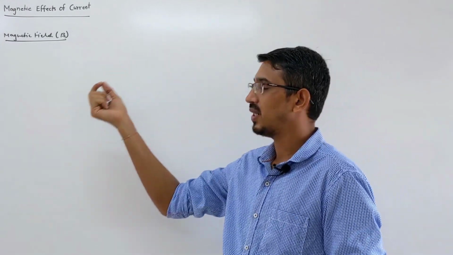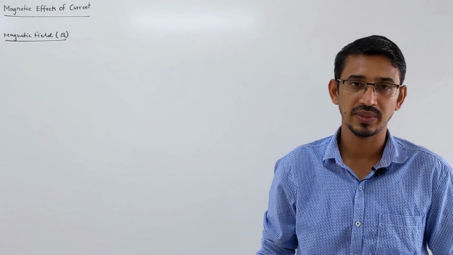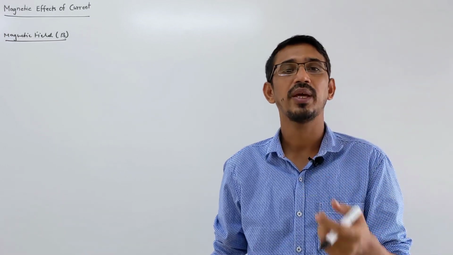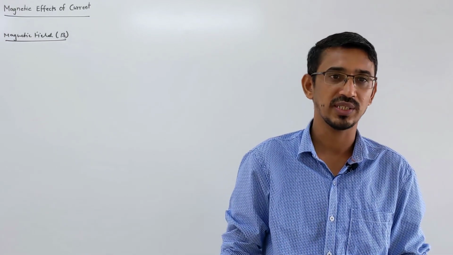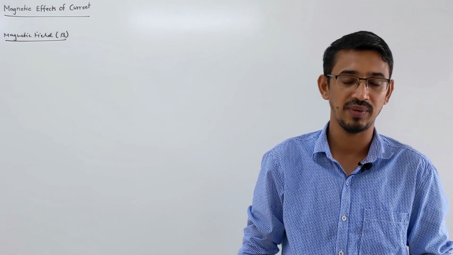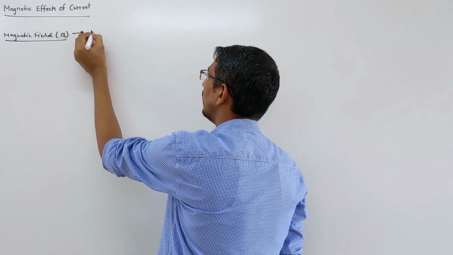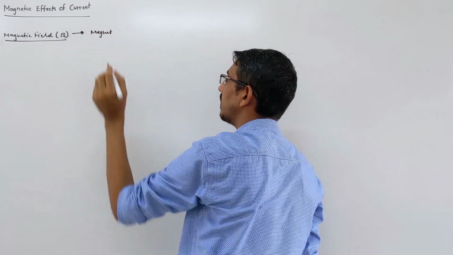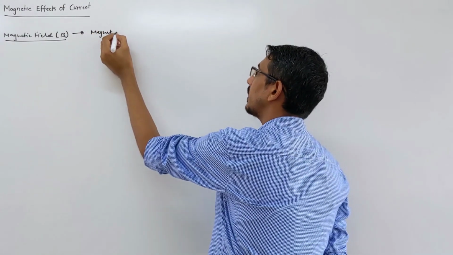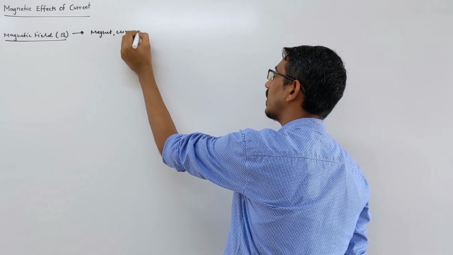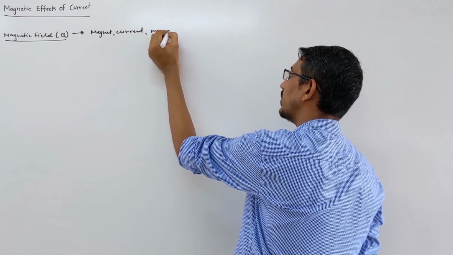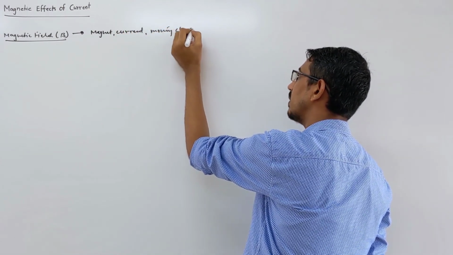A magnetic field can be produced by three types of things. You can have a magnet, you can have current, or you can have moving charges. These three things will produce a magnetic field. Magnet is the simplest way, or current can also produce it, or moving charges.